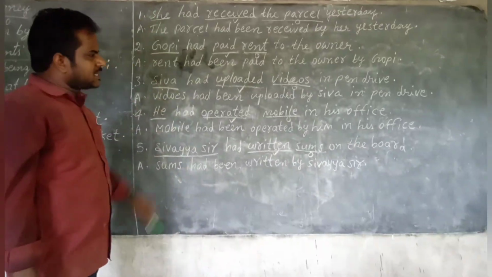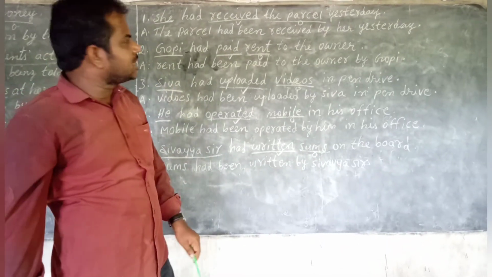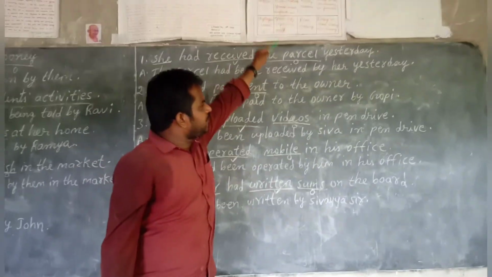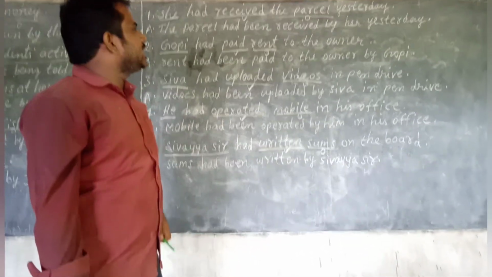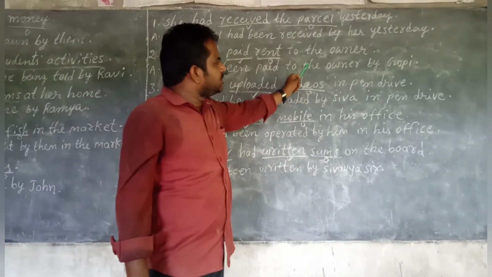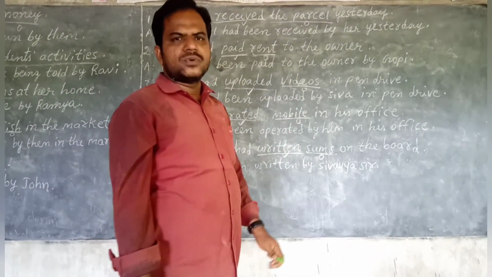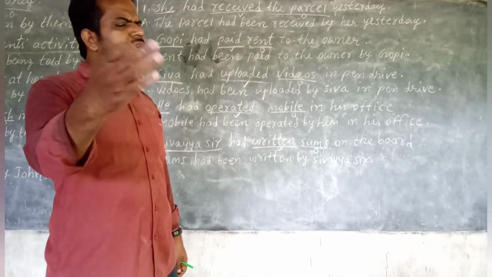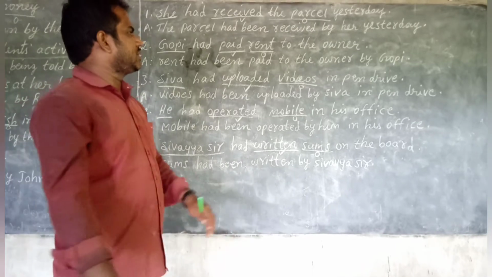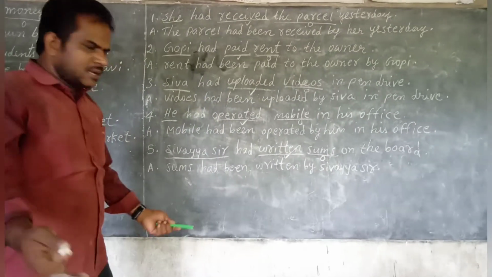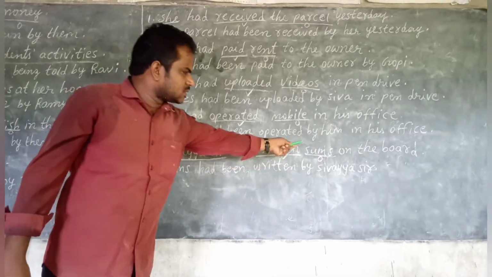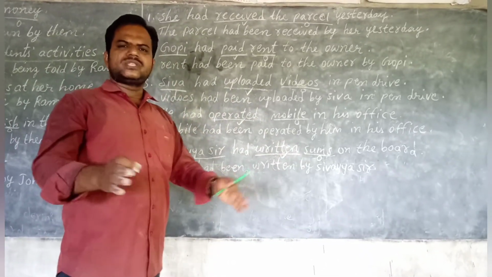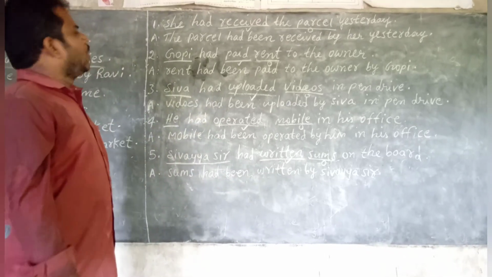So like that we have to identify the object, children. So in all sentences we identified subjects, we identified verbs, we identified objects. So children, in such a way we have to identify the object. To get the object we have to ask the question with which or whom, children, whom or which. Children, which or what, both are equal. For example, what had CVSR written? Sums. Which had CVSR written? Sums. So what or which, it gives the same meaning. Okay, children. First example.